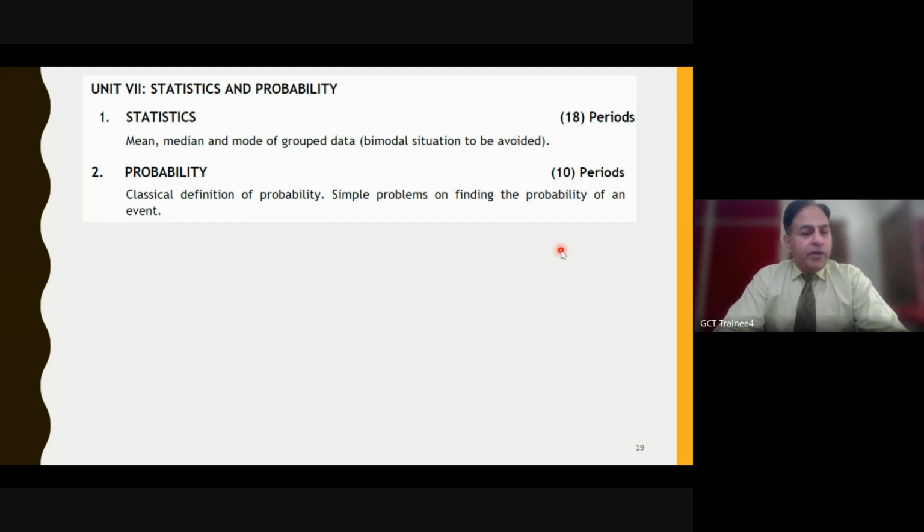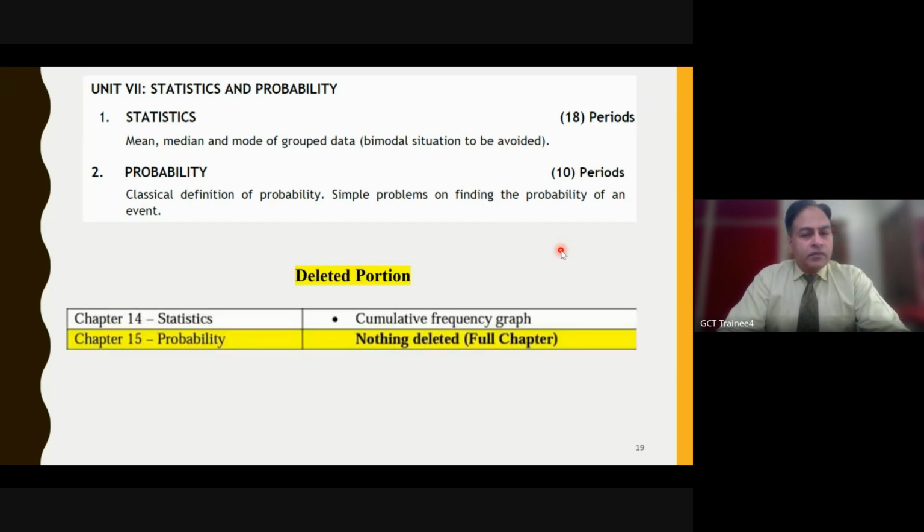And then empirical formula based problems, that again in MCQ form generally one can expect. In probability, we have the classical definition of probability followed by simple problems on finding the probability of an event. So there is no limit, but yes, it is not mentioned that card problems are there, dice problems are there, but they definitely can come. But when we talk about, say, dice problems, only 2 dice based problems are there. In stats, of course, ogive or cumulative frequency graph is not in the syllabus.